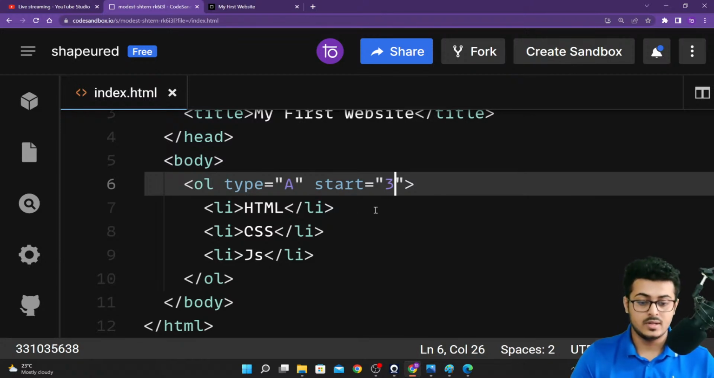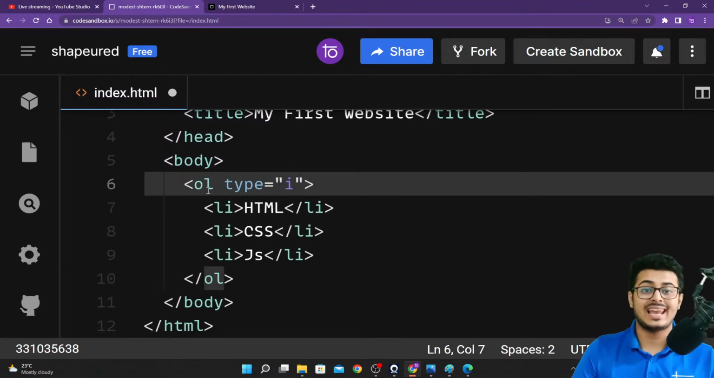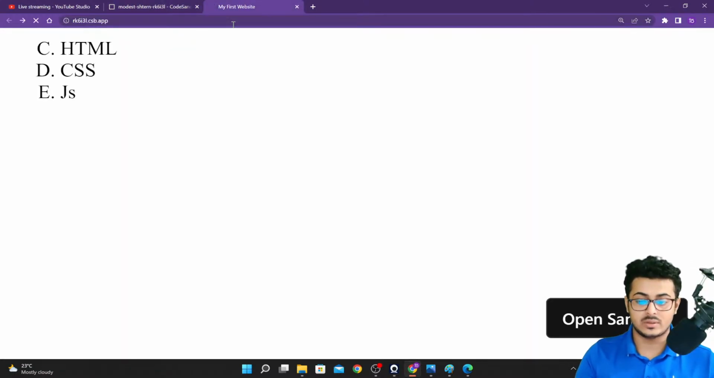Now let's say I don't want it to be alphabets as well. I want it to be Roman numerals. So I'll put up the type as small i right over here. Let's save this. Let's go back to our website. Let's reload the page. As you're able to see, we are getting the answer in Roman numerals itself.